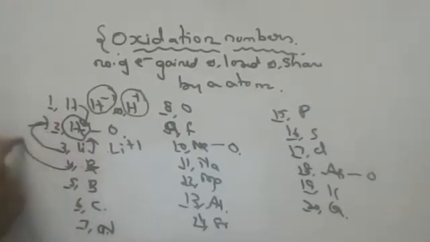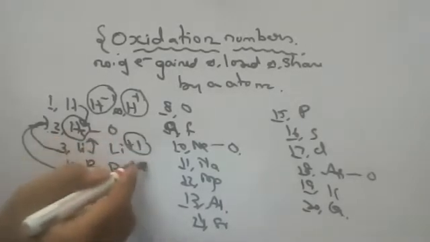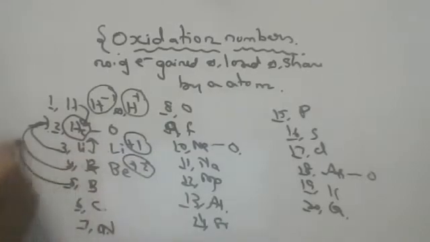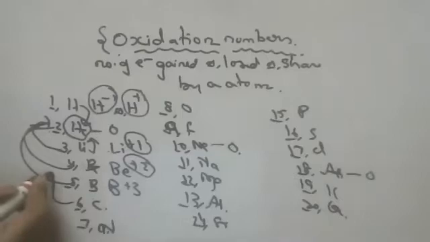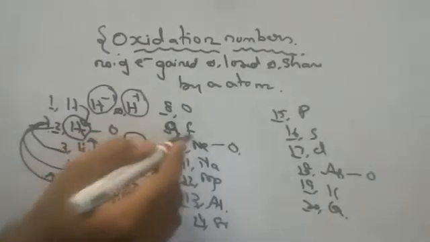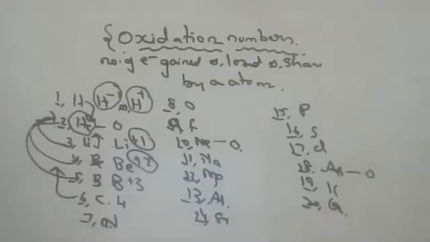Beryllium to go to helium should give 2 electrons, so Be plus 2. This is only oxidation number or valency change. Boron to go to helium should give 3 electrons, so B plus 3. Carbon can go here or can go to neon also. So it is 4. Carbon will share 4 electrons.